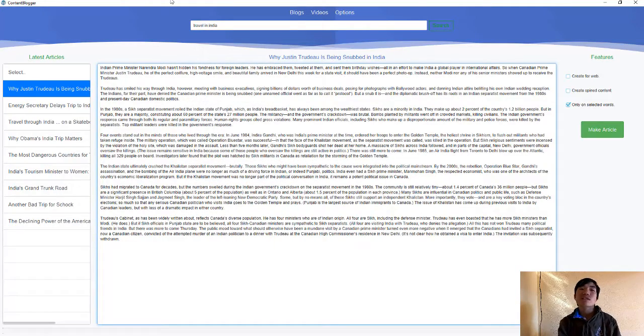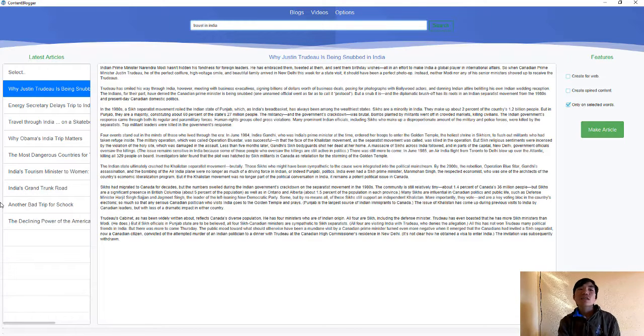You can see right here there are 3 options, very easy to use. When you click on the blog option, you can enter any keyword you want. For example, travel in India, or guide to travel to India, or you might search for affiliate marketing or digital marketing or any niche. You can search for any keyword that you have.